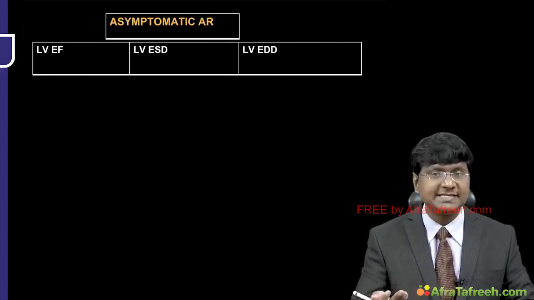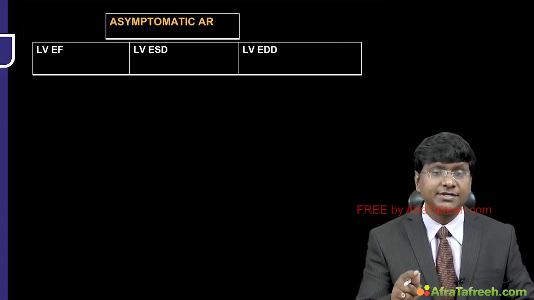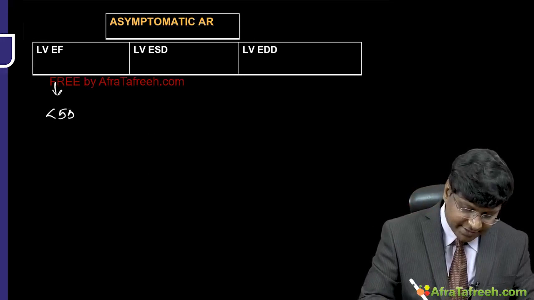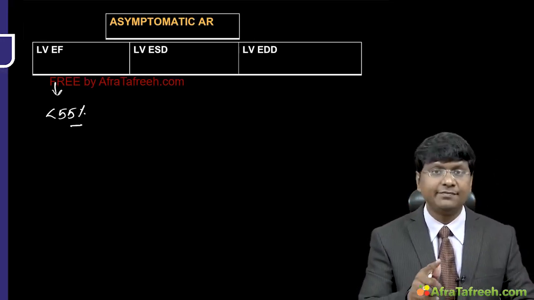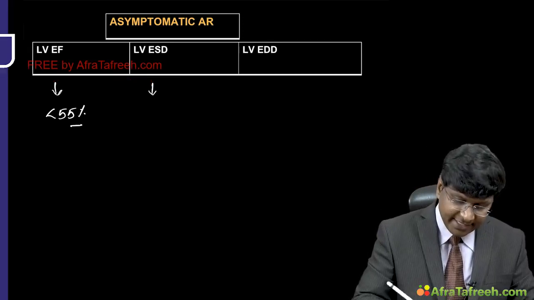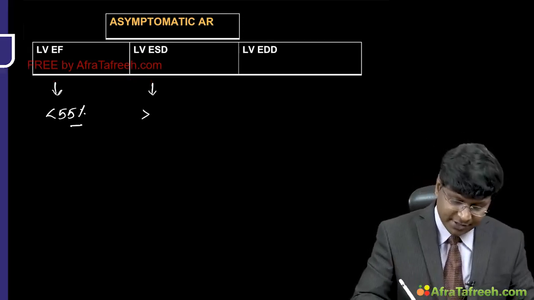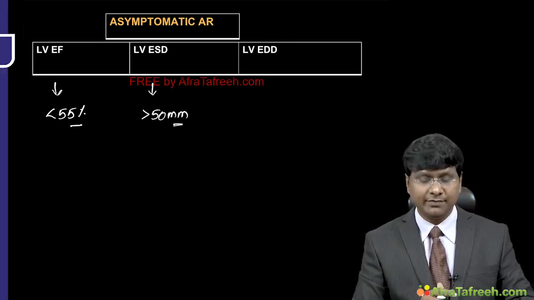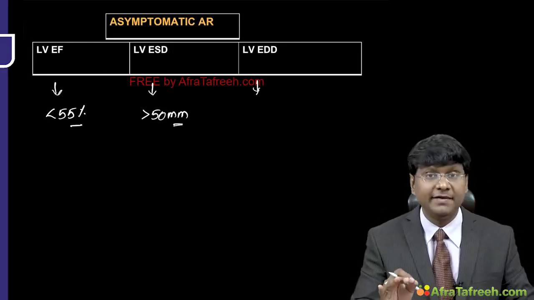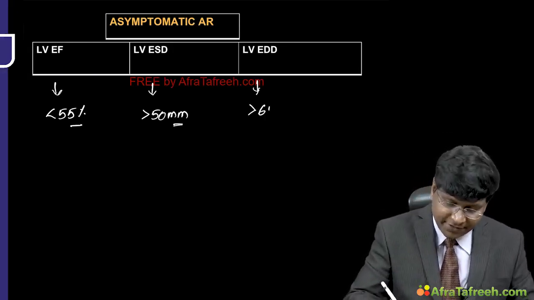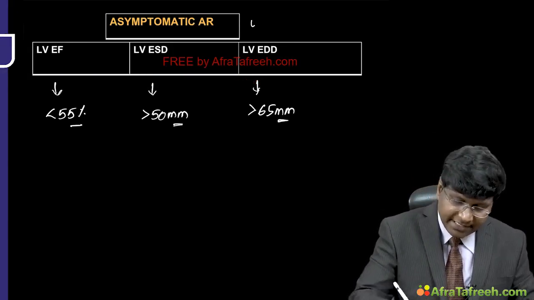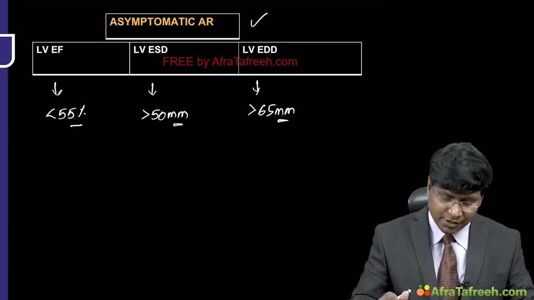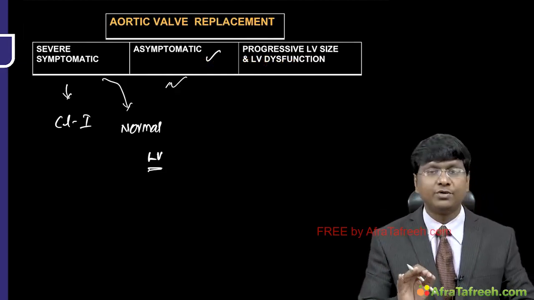Now, what about the asymptomatic severe AR? In asymptomatic patients, they have to undergo aortic valve replacement when the ejection fraction is reduced to less than 55%. And if the LV end systolic dimension is more than 50 mm, that is also an indication for aortic valve replacement. And if the LV end diastolic dimension is more than 65 mm, even though there is asymptomatic AR, that is also an indication for surgical treatment. So that is about the asymptomatic patients who have to undergo surgery.